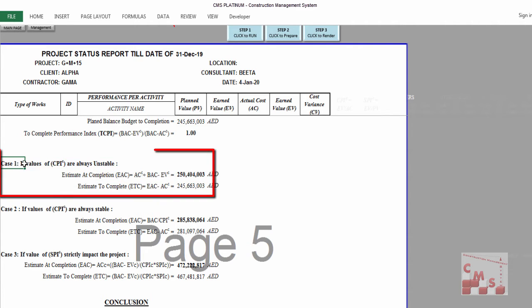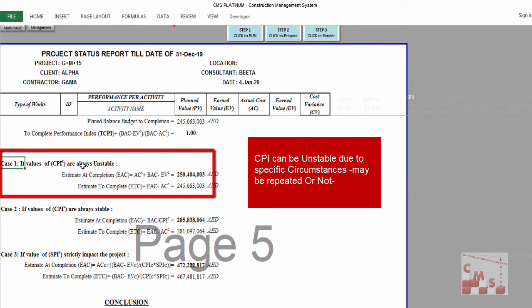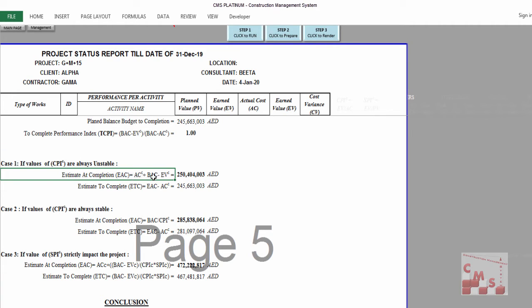Case 1, if the value of the cost performance index is always unstable, and when every month the CPI is unstable, PMI doesn't consider the CPI in his calculations. He has an equation telling the estimate at completion is the actual cost plus the budget at completion minus the earned value, and it will give this amount.